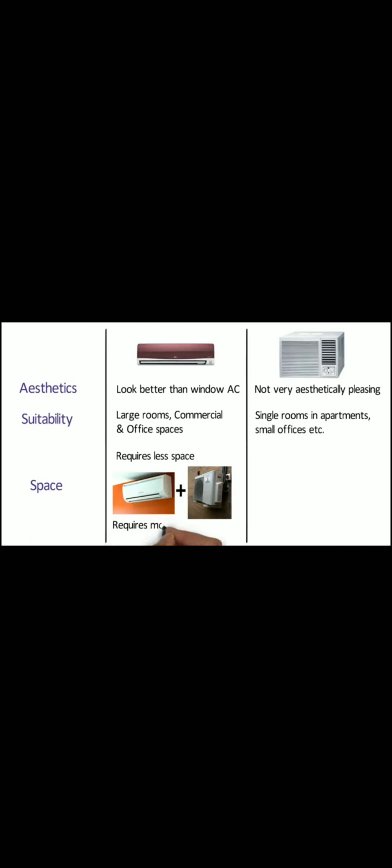Space. If we consider indoor and outdoor units separately, then split AC requires less space as compared to window AC. The indoor unit can be mounted on the wall of a room, while outdoor unit is mounted at a suitable place outside the room or building. But if we sum up the space required for outdoor and indoor unit, then it requires more space as compared to window AC. But in case of window AC, if we talk about the inner side of the room, then window AC requires more space as compared to split AC.